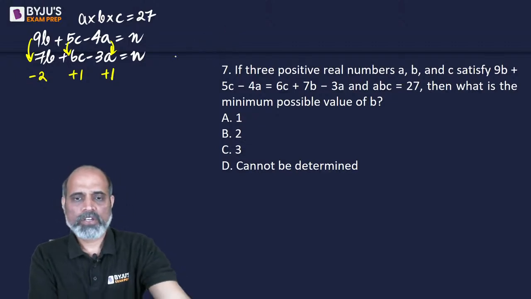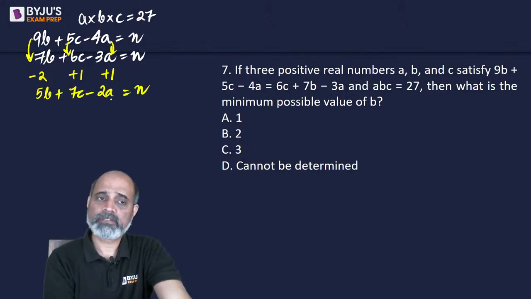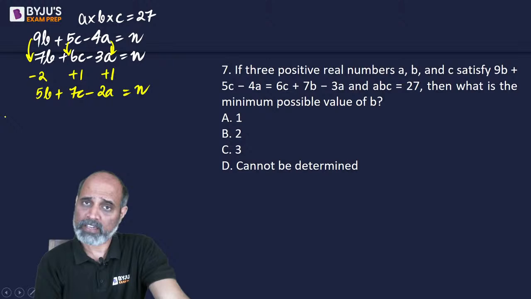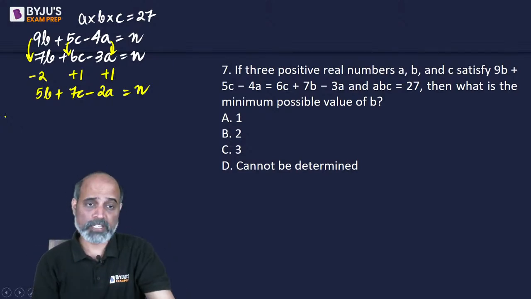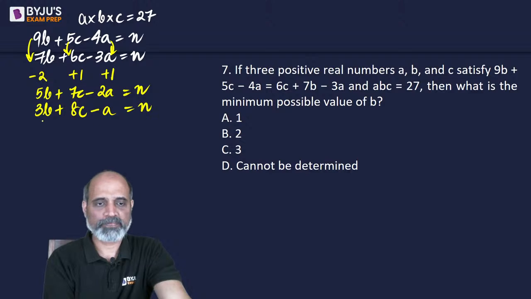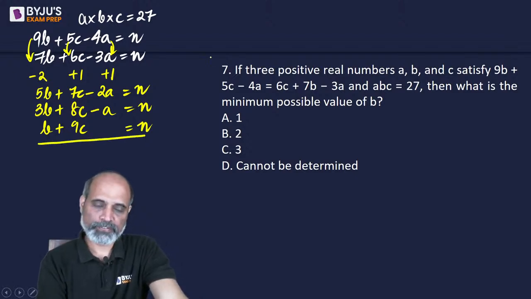Okay. So if we change it further, we will get 5B plus 7C minus 2A. This is also equal to n, right? The respective changes in the coefficients of B, C and A are consistent, so the overall value doesn't change. If I decrease it further, I'll get 3B plus 8C minus A is equal to n. If I change it further, I'll get B plus 9C. One more A gets removed, so that is also equal to n. Right? This is what we have.